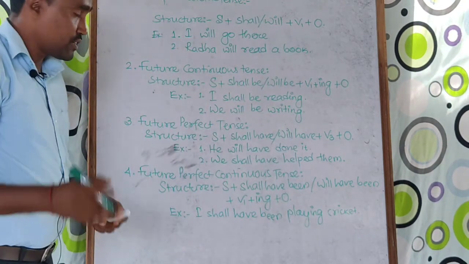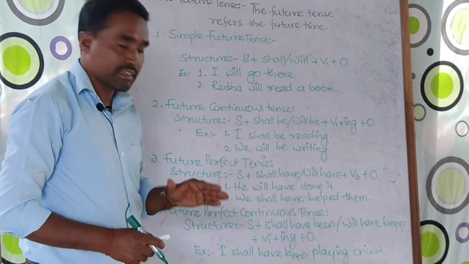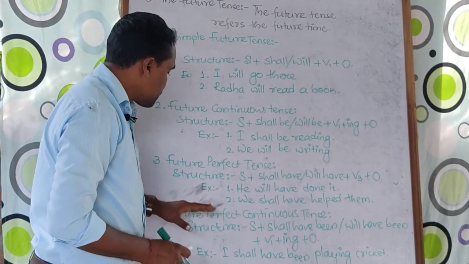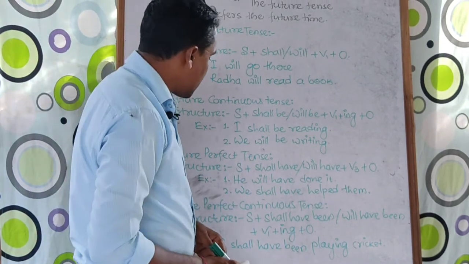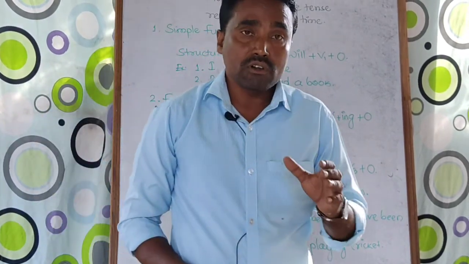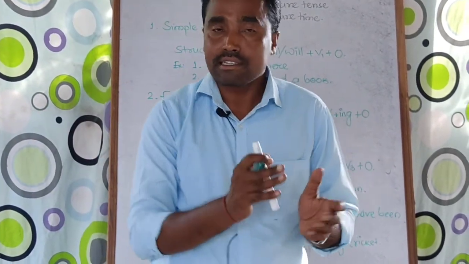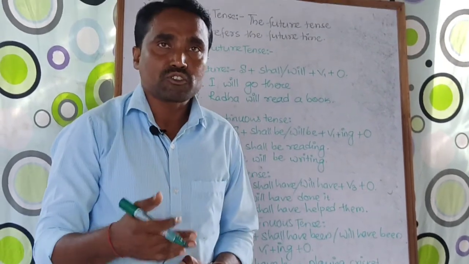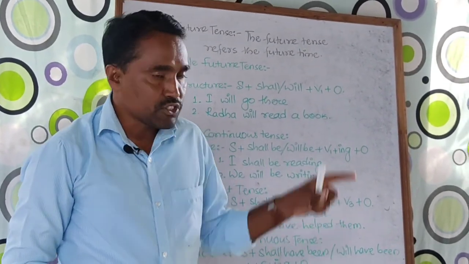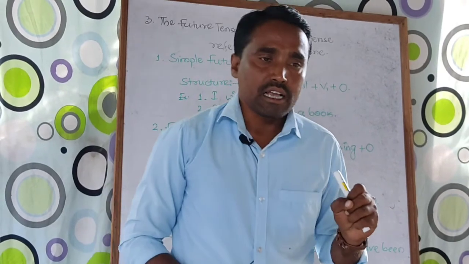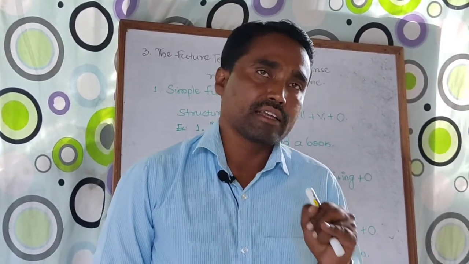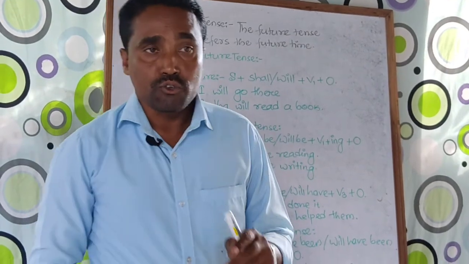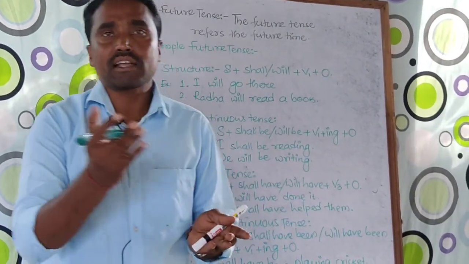But let me clarify, in modern day English most of the time we do not use future perfect continuous tense, because we do not use such kind of sentences to talk with somebody else. So in today's class we have gone through past tense and future tense very deeply, the various kinds of past tenses and future tenses.